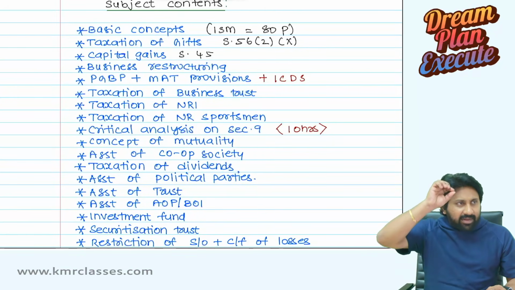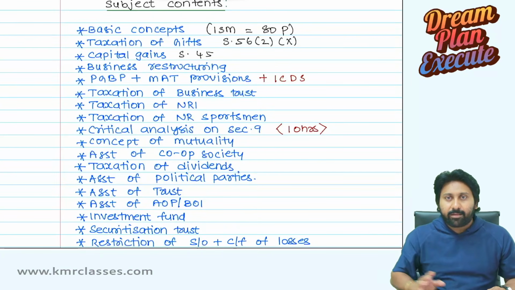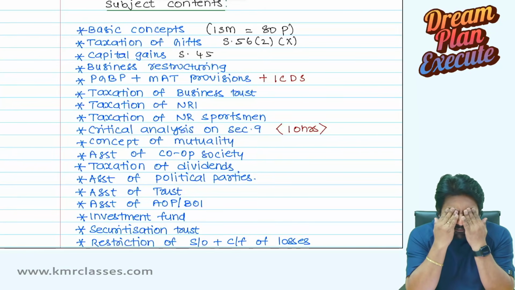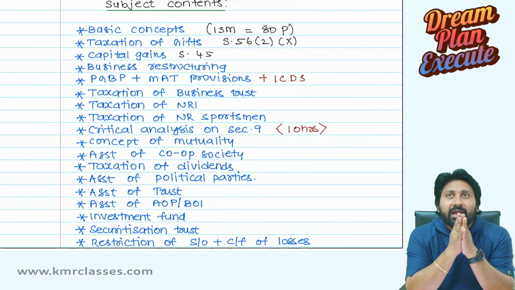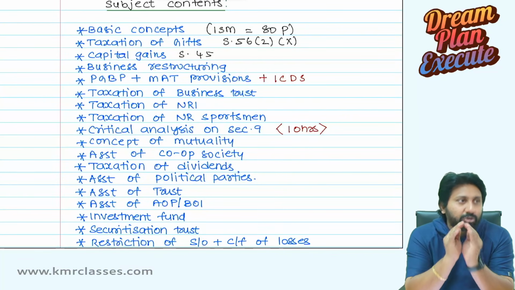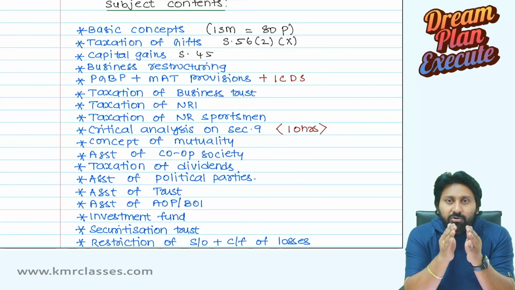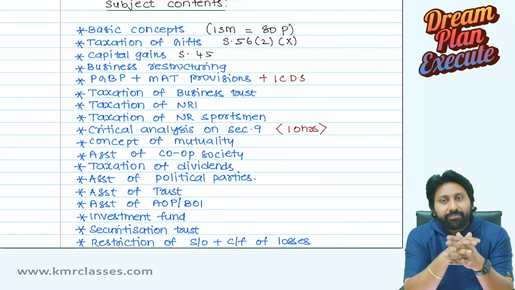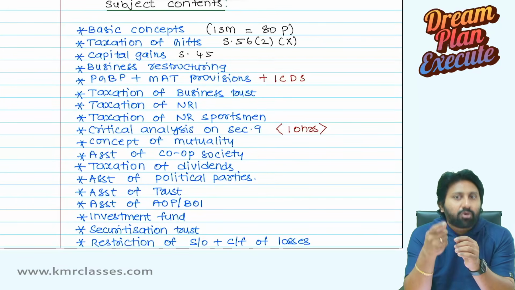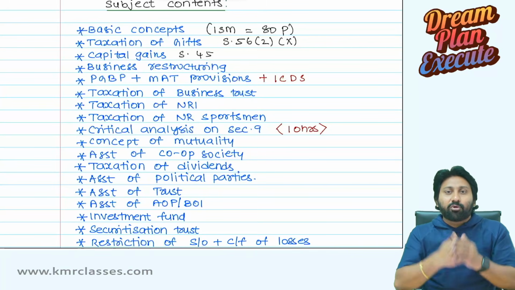Almost all kinds of non-resident sections are linked to section 9. Every foreign company having income in India, making income in India, section 9 is the mother of all those non-resident companies. Reason, income deemed to accrue or arise in India. The words itself is very clear. Income is deemed to accrue or arise in India. And really it's not accruing or arising. We deem that it is accruing or arising.